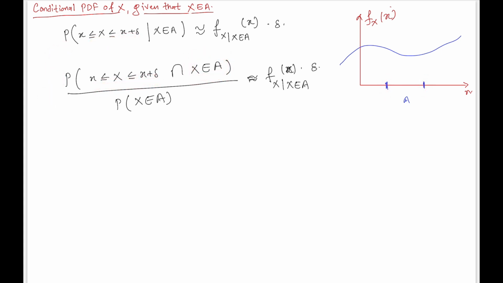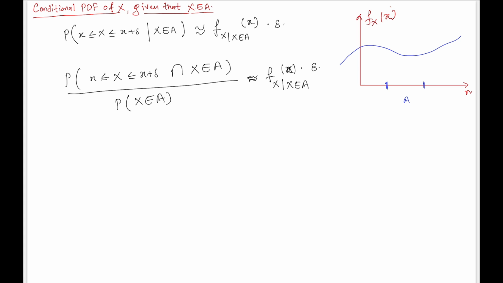The interval we are interested in after imposing this condition may not fall within this range. Maybe x and x plus delta would be somewhere outside this interval, on this side. Then there would be no probability, because there is nothing in common in the intersection, so the probability of that event would be 0.